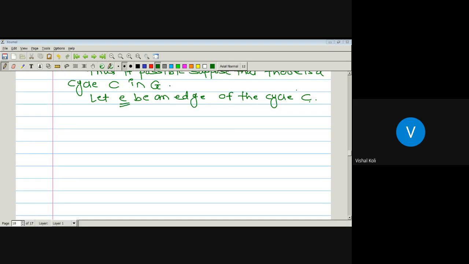If there is a vertex u0 and a cycle from u0 to u0, suppose u0 to u1, u1 to u2, u2 to u3, and so on up to un, and un to u0. And suppose E is an edge which is incident on u0 and u1. Whenever we remove the edge E from u0 to u1, tell me whether it is connected or disconnected. Although u0 and u1 are no longer adjacent vertices, obviously it is still connected.